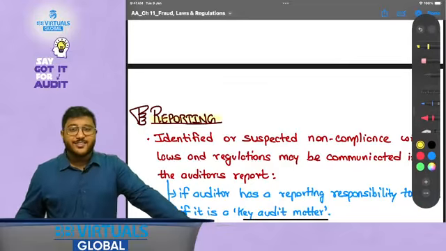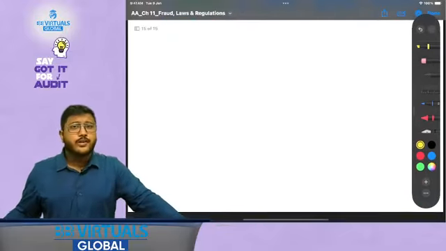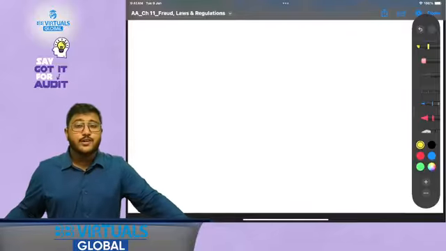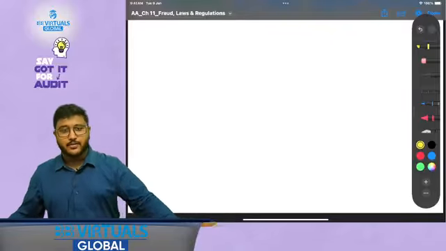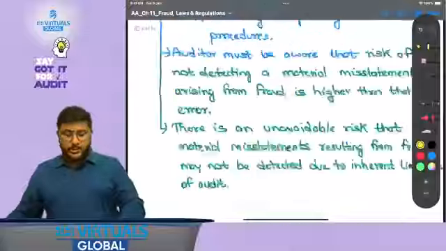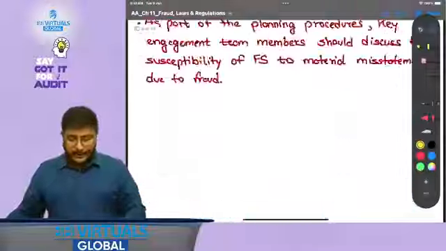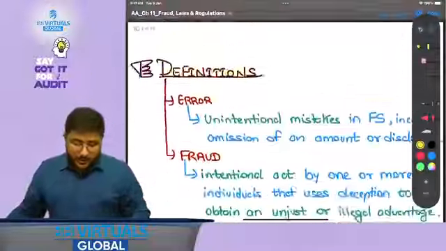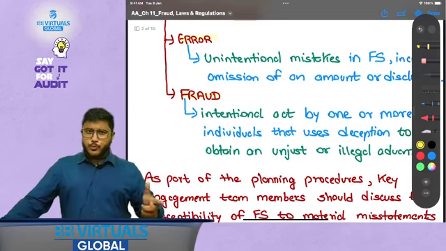Once we cover that, we will be done with our discussion on ISA 240 and ISA 250, that is we will be completing chapter number 11. So I hope this is very clear and this is very understandable for all of you. Now let's discuss each one of them in detail, okay? But since we are going to revise it, we are going to be a little quick, okay?